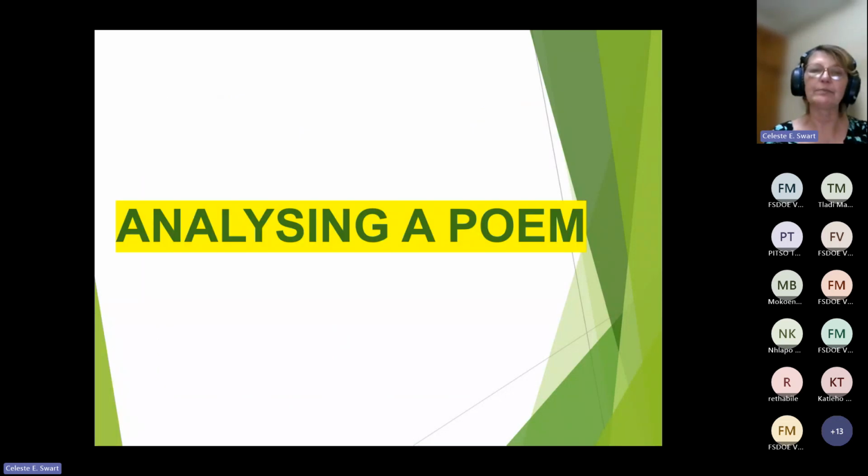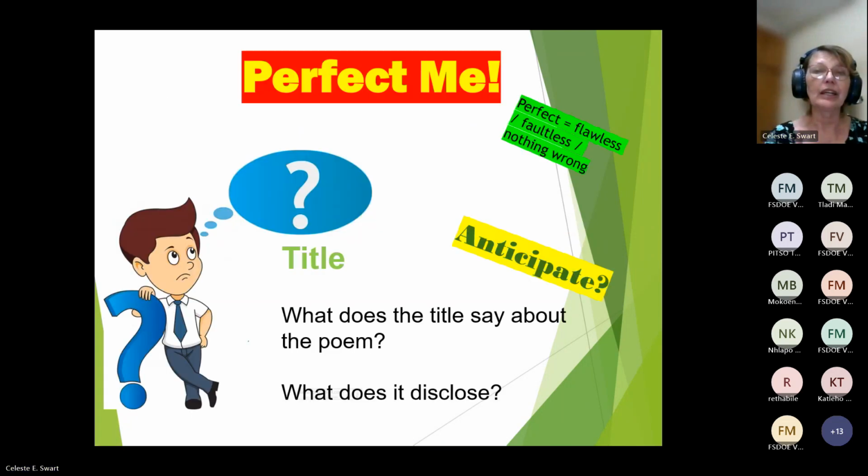When we analyze a poem, you might remember previously I said to you, look at the title. What does the title tell me? And today's poem is called Perfect Me. Now, when you look at this title, you anticipate something, you expect something. What does this title say about the poem? Well, perfect tells us something is flawless, and it's a person saying, me, I'm perfect. Flawless, faultless, nothing wrong with me.